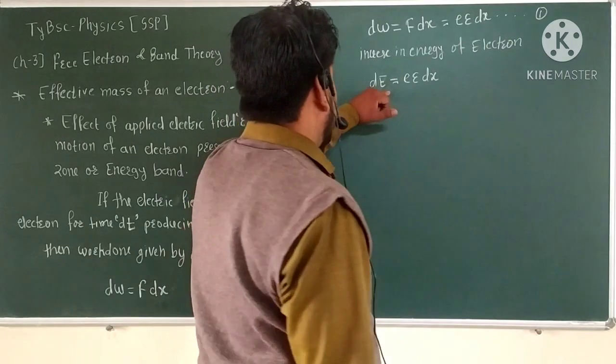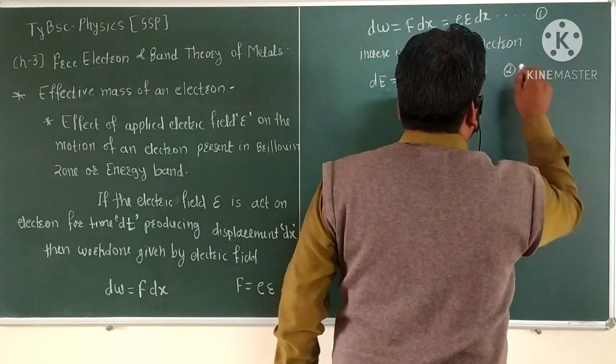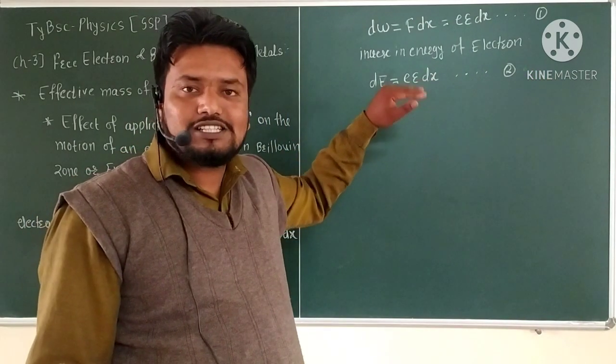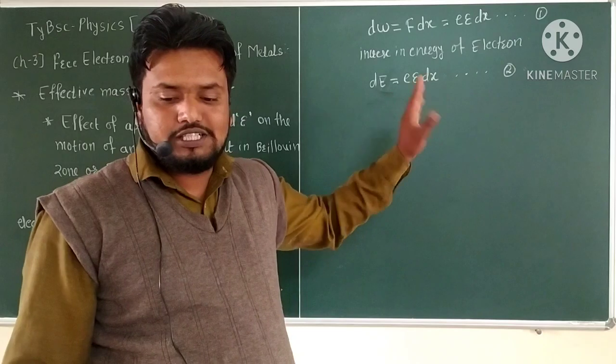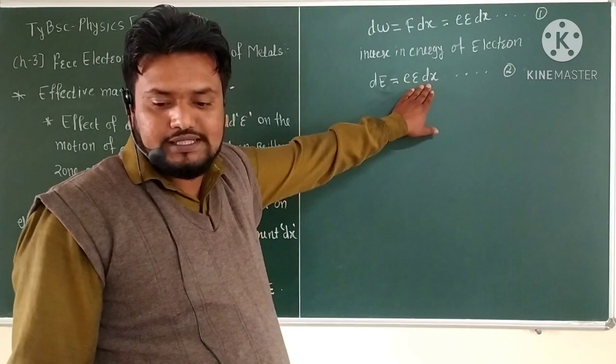So this is the relation for the increase in energy of the electron under the electric field acting on it: dE is equal to e epsilon into dx.